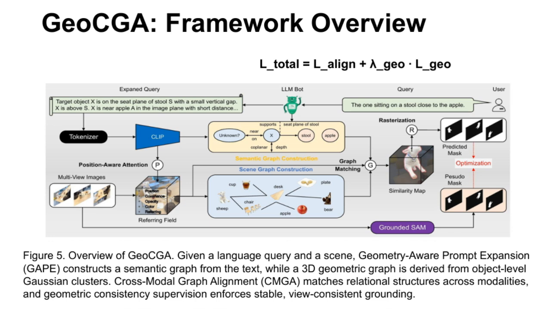Then comes CMGA, or cross-modal graph alignment, which matches structures at both the node and relational levels to ensure the spatial relationships described in language align with the geometric relationships in the 3D scene. Finally, we apply geometric consistency supervision, enforcing consistency across multiple rendered views to stabilize grounding. The overall training loss combines this alignment loss with a geometric regularization term to optimize performance.